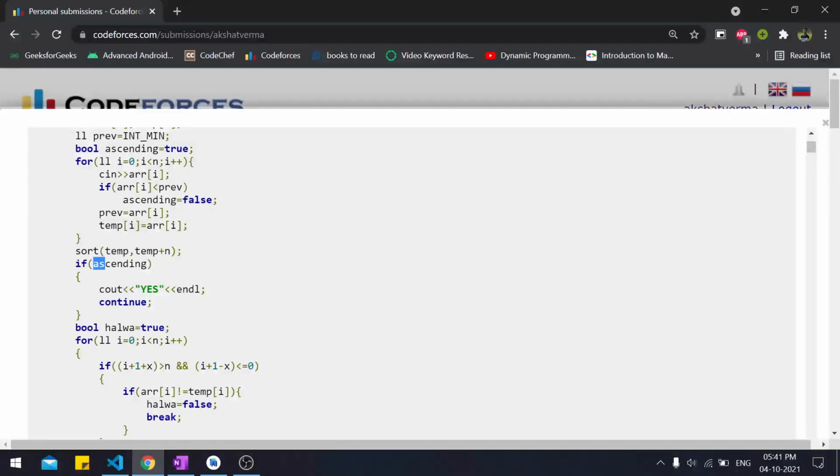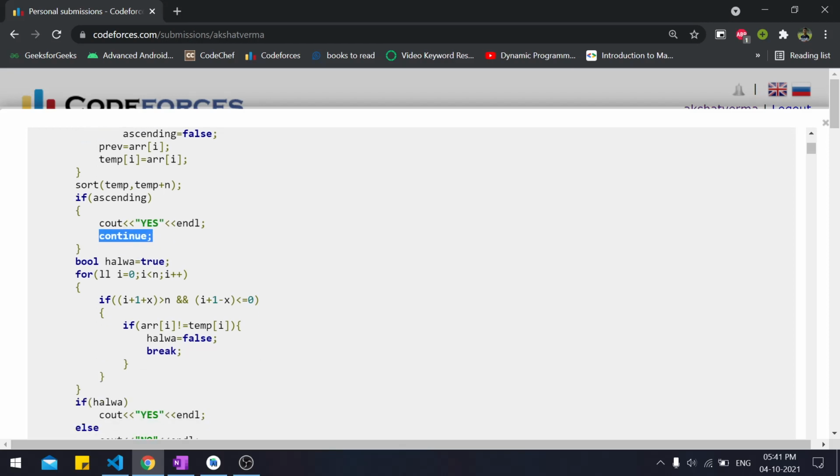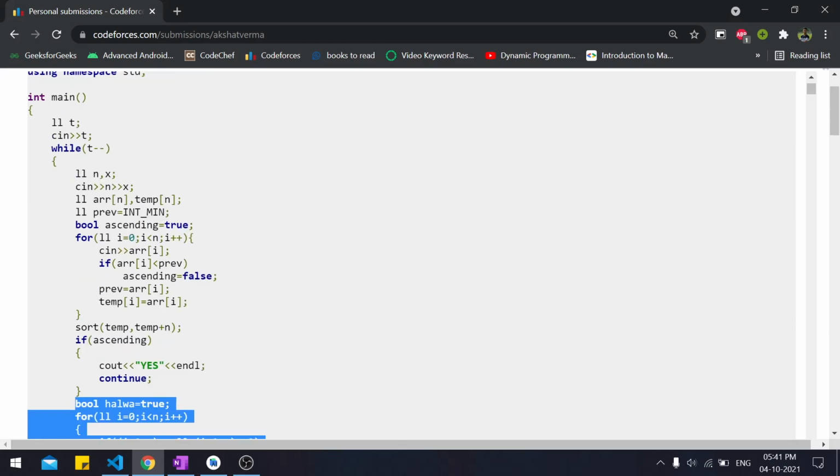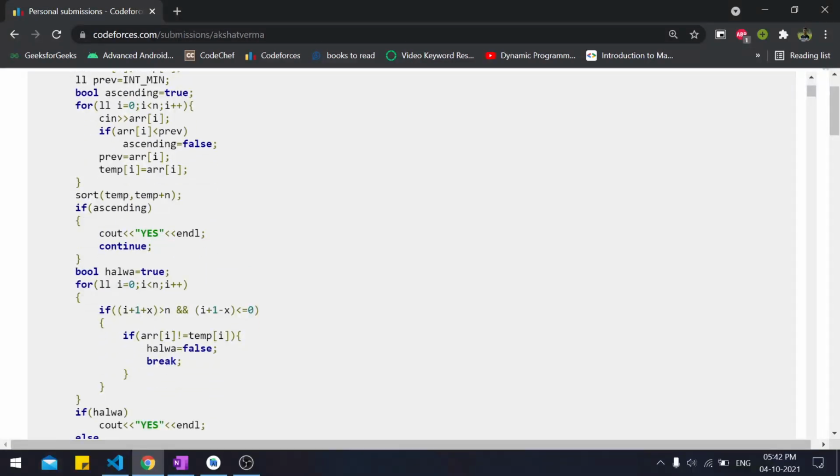Now, if ascending is still set to true, then we will print yes and continue with our next test case. That is, this whole part will not execute. We will again come to here with the next test case. Now, ignore the variable name. I couldn't come up with a better variable name at the time of computation.